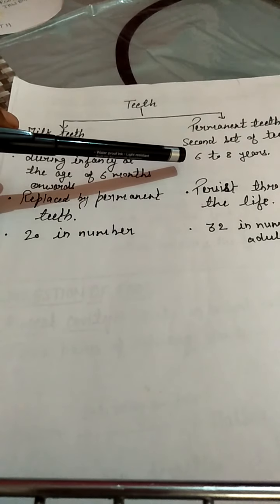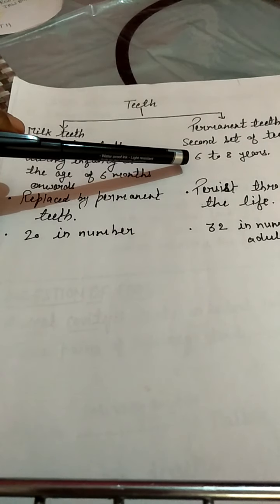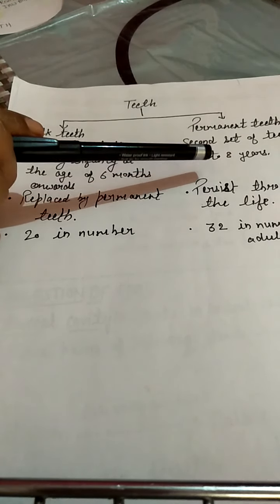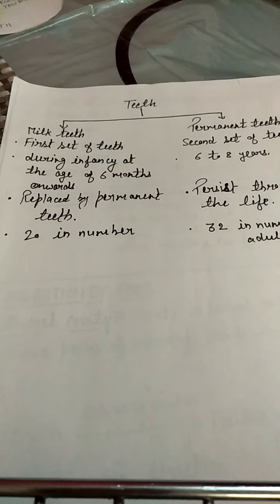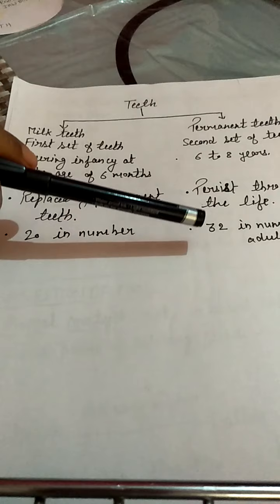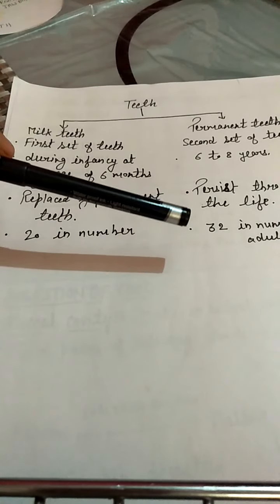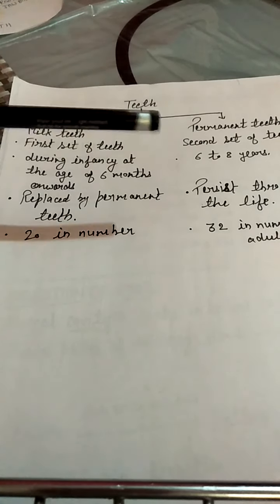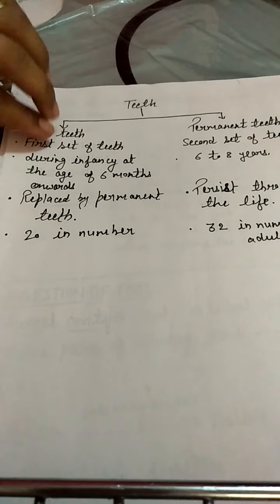They arise in the human body at the age of 6 to 8 years, and they persist throughout life, and their number is 32 in case of an adult, and up to the age of 18 their number is 28.